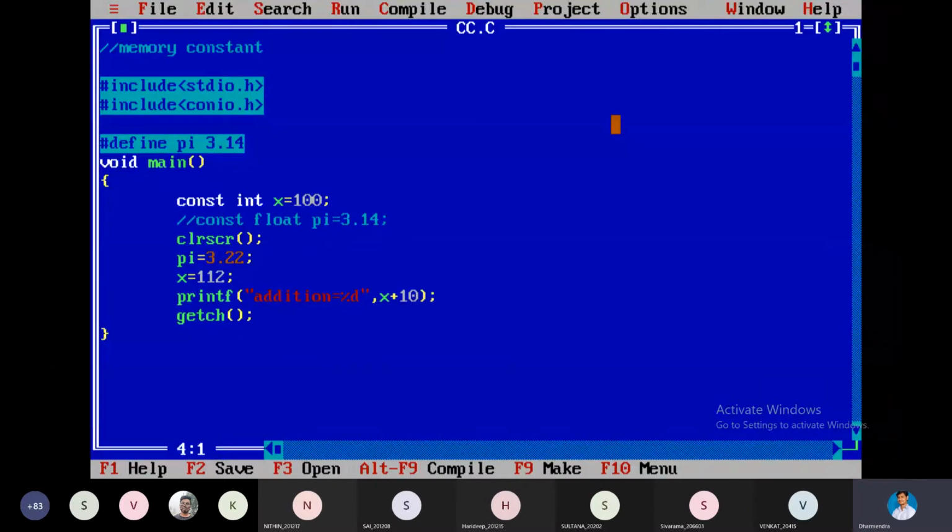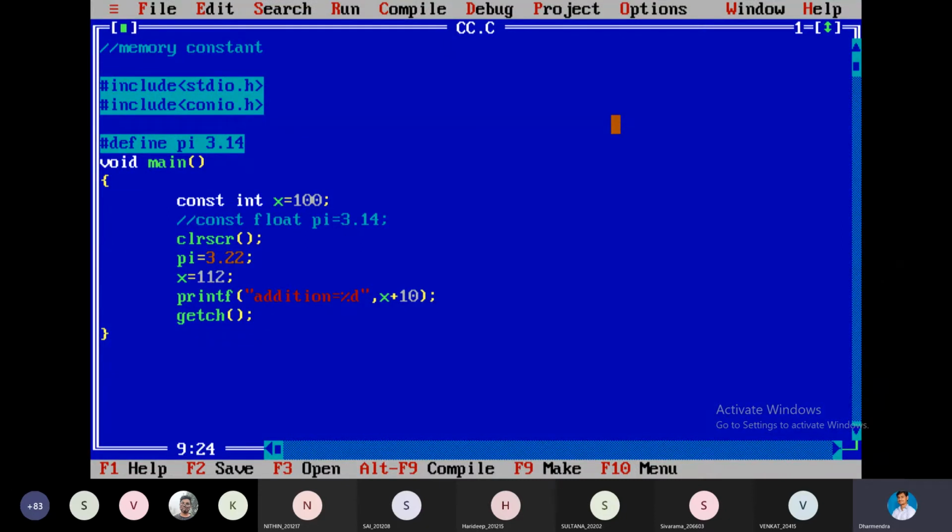Okay, observe here. Memory constant. This is the defined constant we have used. This is the const keyword. It is a keyword, a predefined, reserved word. Before the variable declaration, we are giving the const keyword. If you try to modify or assign some other value, that will generate an error. That's what I told you. Here x value is 100. It's a constant.